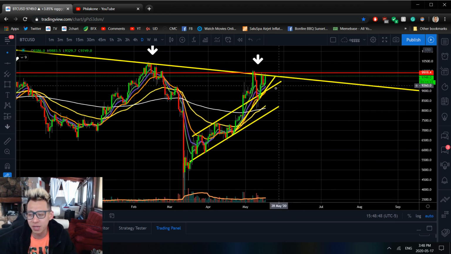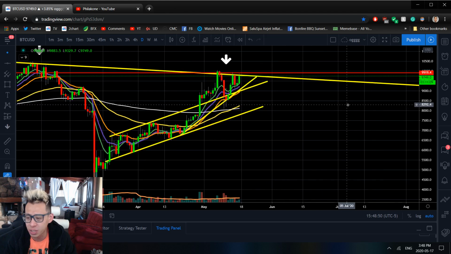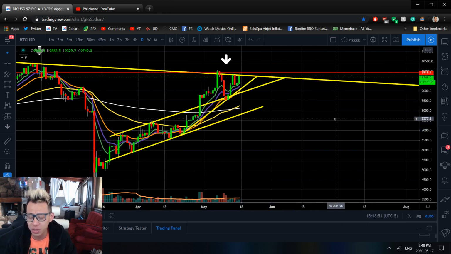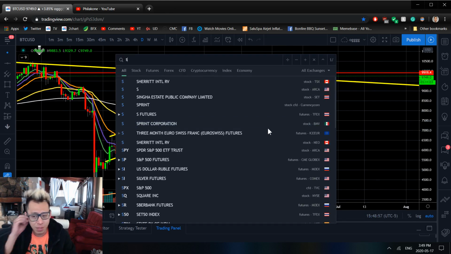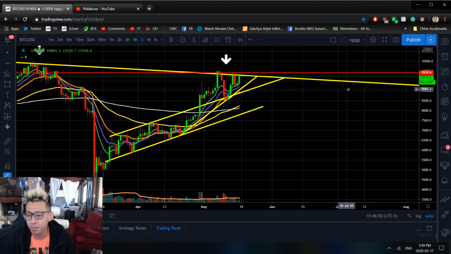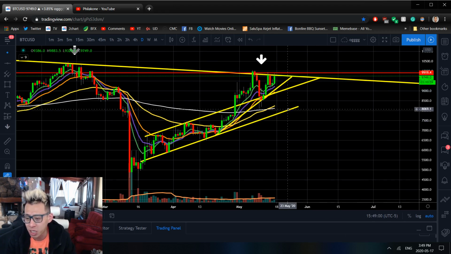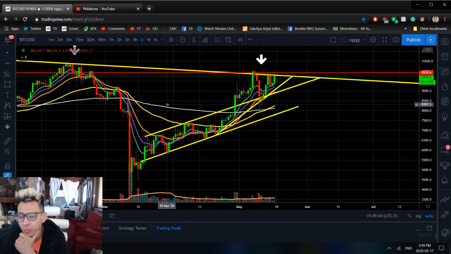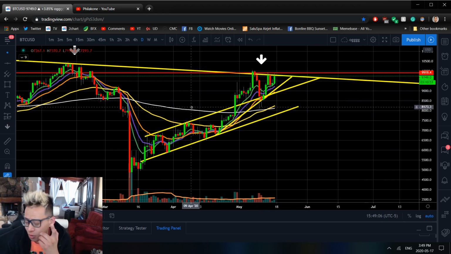And now we're seeing a very contentious area where I just cannot simply see it breaking to the upside. I only see it breaking to the downside right now, unless we get some major price action in terms of volume being injected into the market. But nothing really is going on too much right now. If you take a look at the Google Trends for curiosity for Bitcoin, just people Googling in general, it's actually dropped quite a bit already.